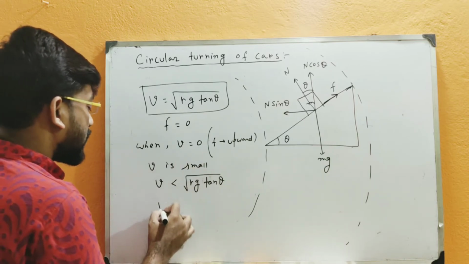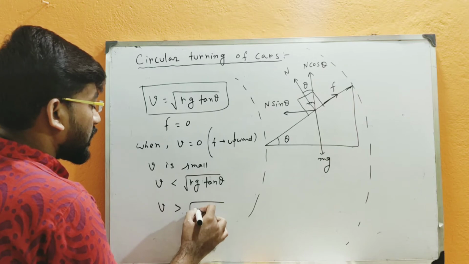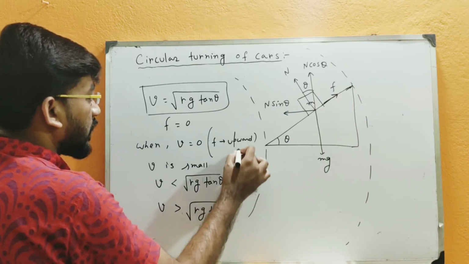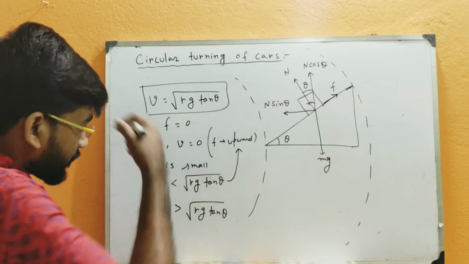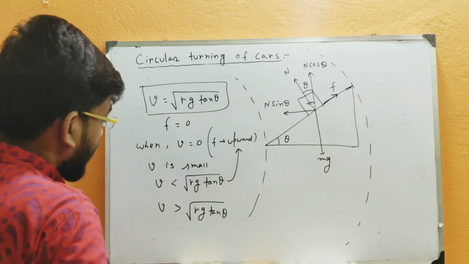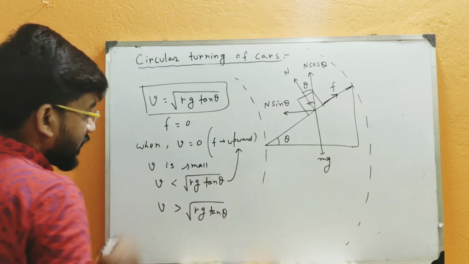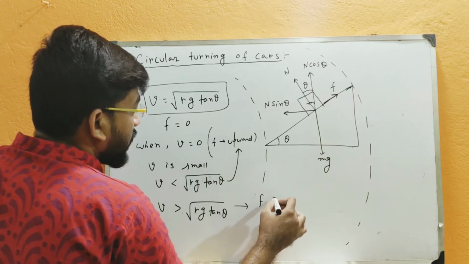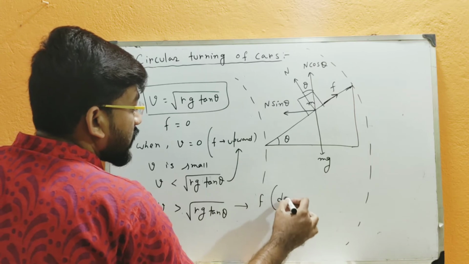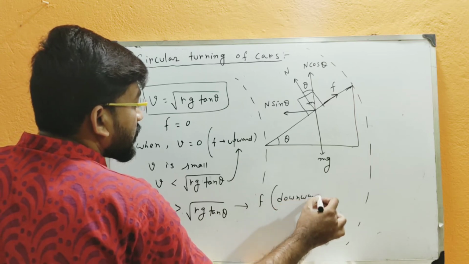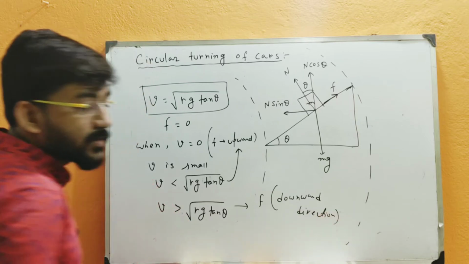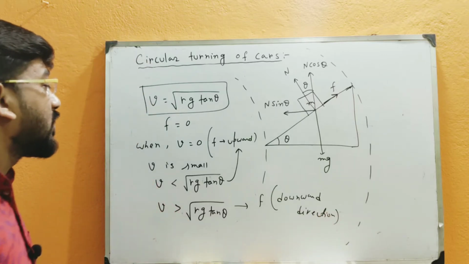But now if the velocity is greater than root over rg tan theta, then the frictional force F will be reversed and it will be along the downward direction.